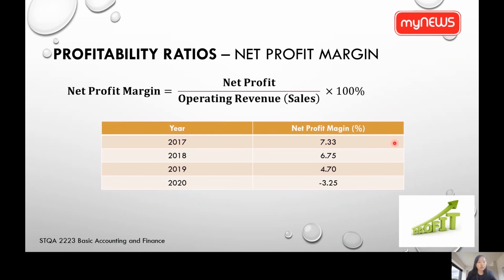Now we will move on to the profitability ratios. Net profit margin provides the final picture of how profitable a company is after all expenses, including the interest and taxes, have been taken into account. Here I have shown the calculation of net profit margin.